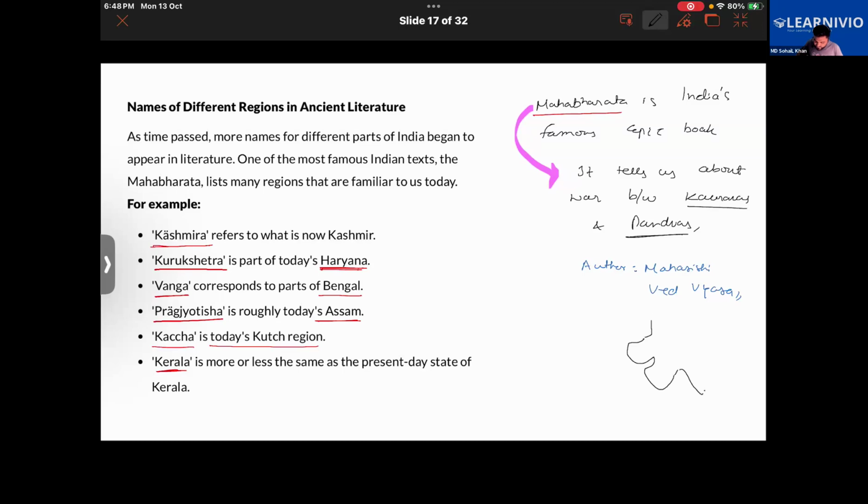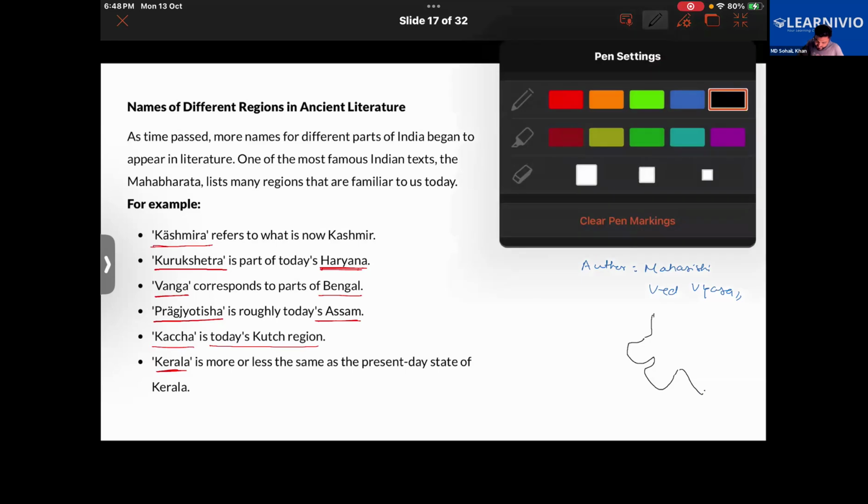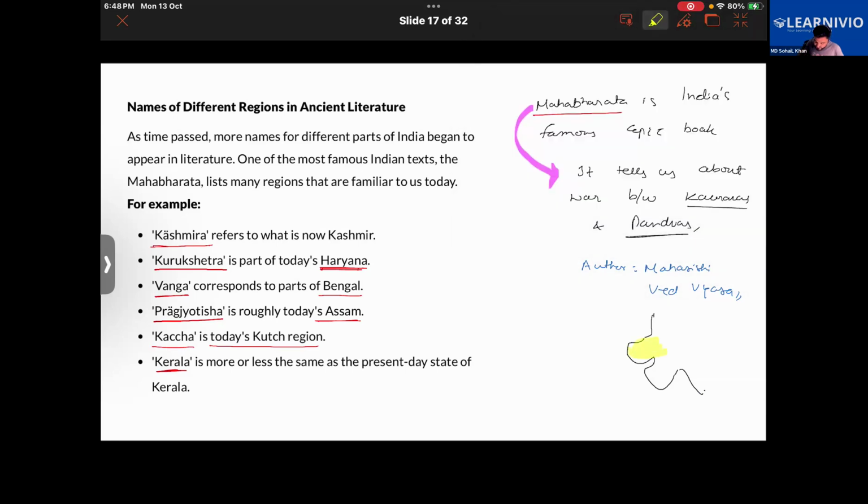I've just drawn a part of Gujarat. Which state is this? That is Gujarat. So in Gujarat, you have Kutch. Further, you can see there are two parts in it. This part here is what we call Kutch.